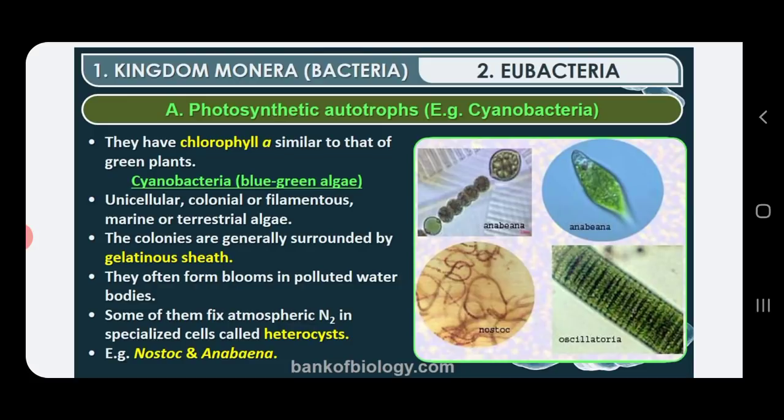The next point is that the members of these cyanobacteria, or the colonies of these cyanobacteria, are usually surrounded by a gelatinous sheath. A gel-like substance is present around the filament of these or around the colonies of these blue-green algae.